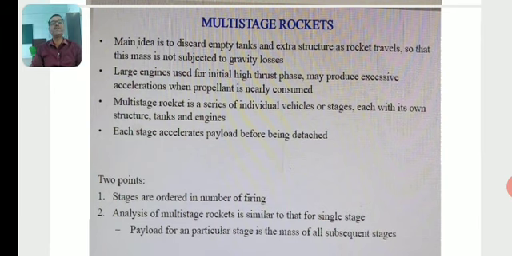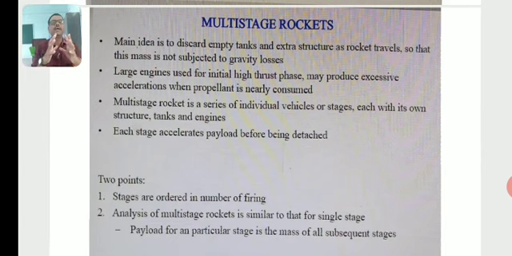Stages are ordered in number of firing. Analysis of multi-stage rockets is similar to that for a single-stage rocket. The payload for a particular stage is the mass of all subsequent stages.